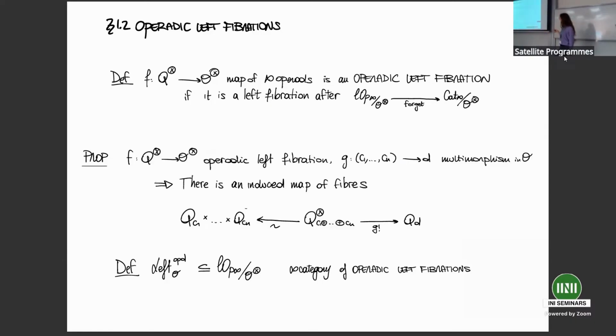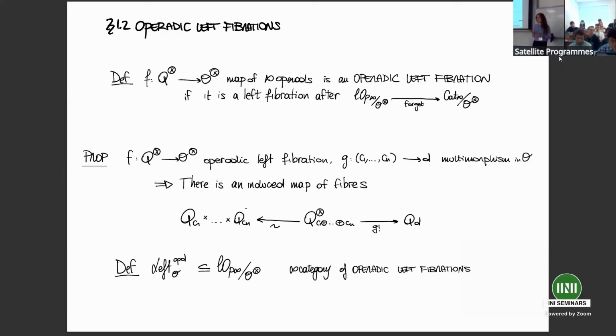How can we check that this is indeed the correct notion? Well, it turns out that with this definition, whenever we have an operatic left fibration over O and a multimorphism from C1, ..., Cn into D of O, there is actually an induced map of fibers from the product of the fibers of the total operad over the input objects to the fiber of the total operad over the output object. This is the notion of being multiplicatively cofibered that we were looking for at the beginning. So great. And we define left operad as the infinity category of operatic left fibrations.